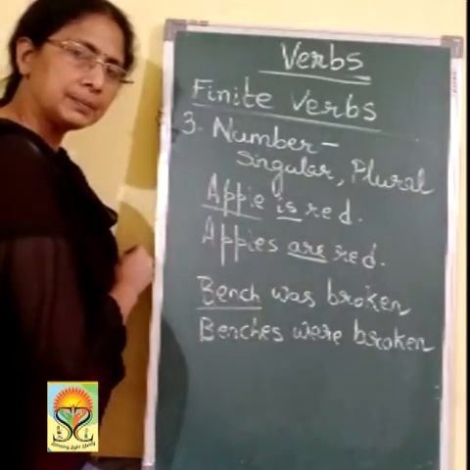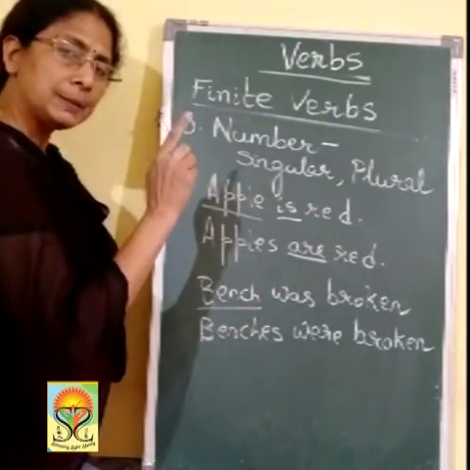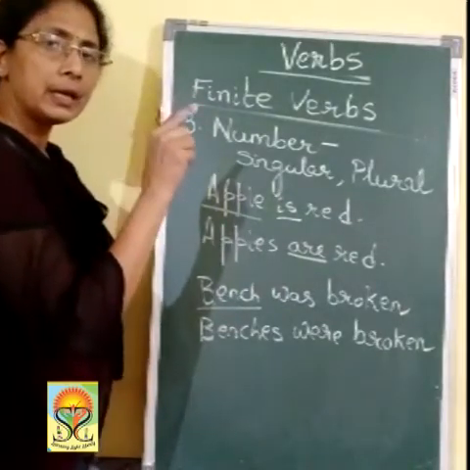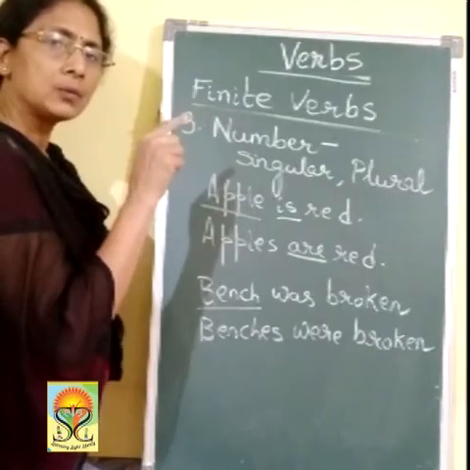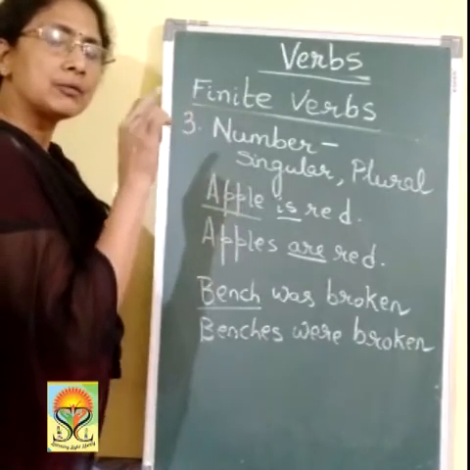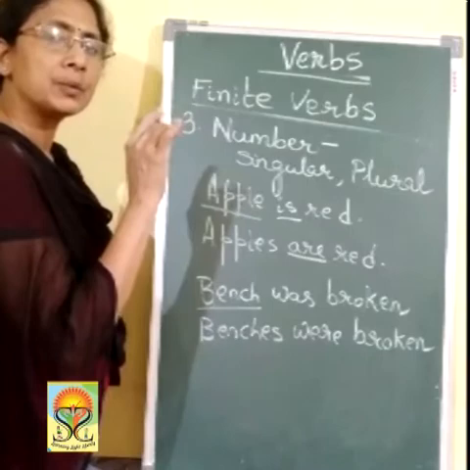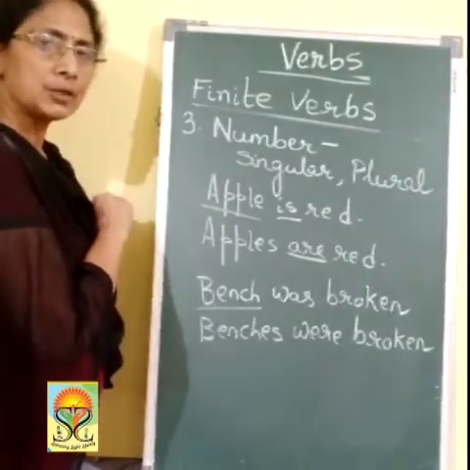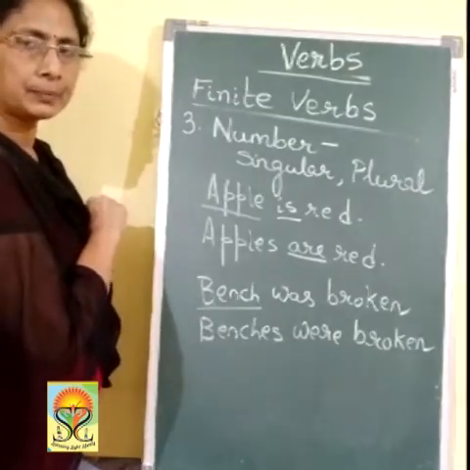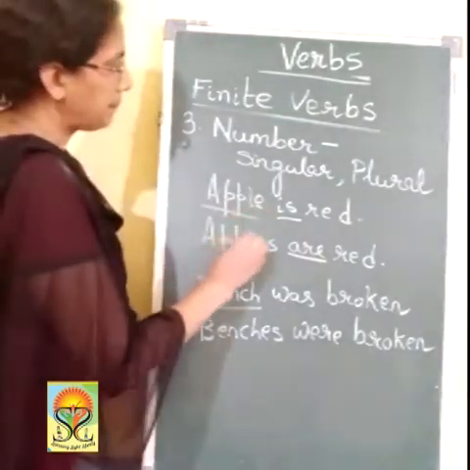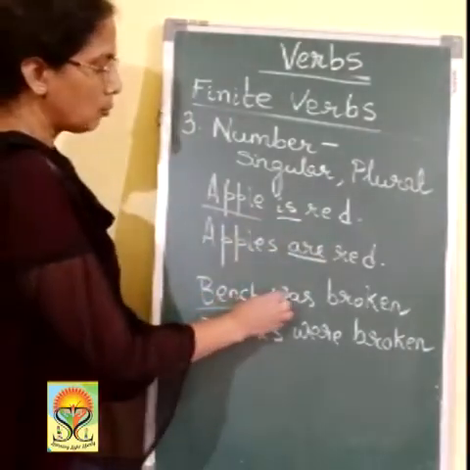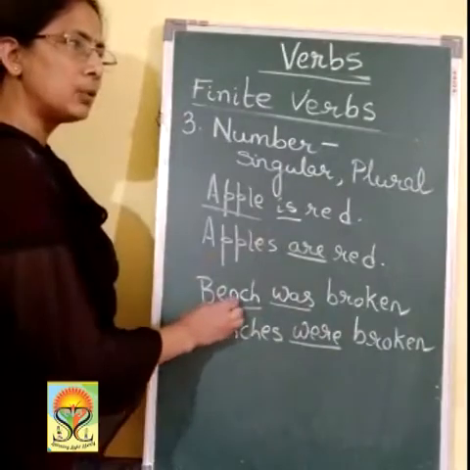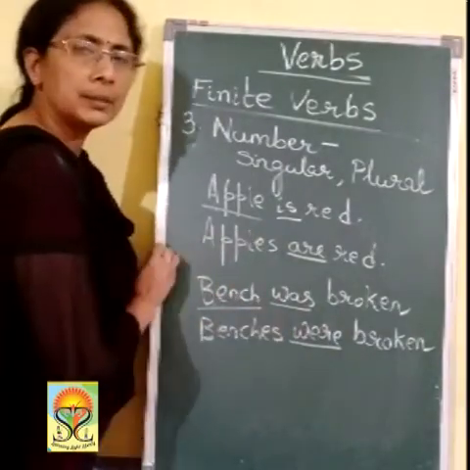Is is a verb. As I showed you, among the main verb and the auxiliaries, is, are, and was, were, all these words have come from the main root verb, that is be, which is one of the primary auxiliaries. So apples are red, is changes to are. Was changes to were. The bench was broken; plural, benches were broken.